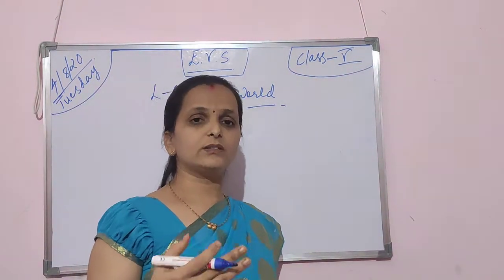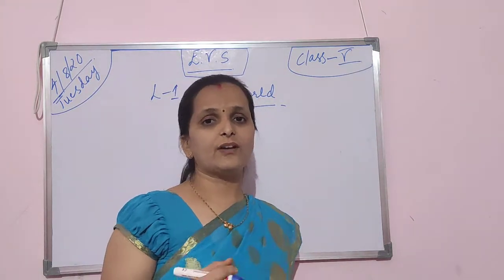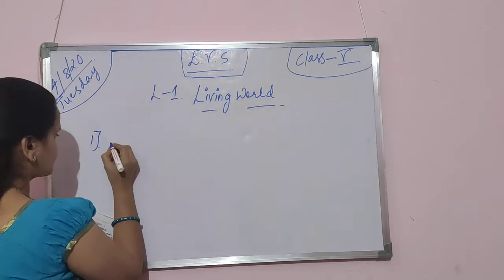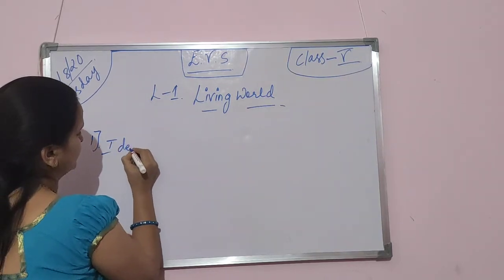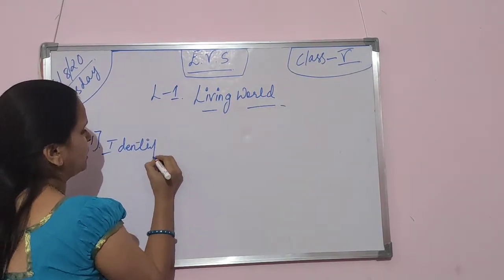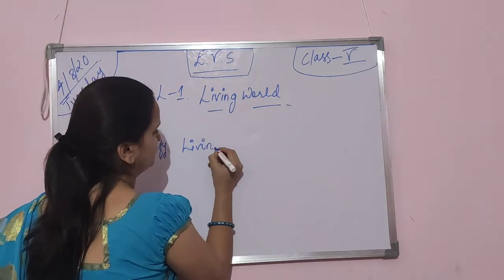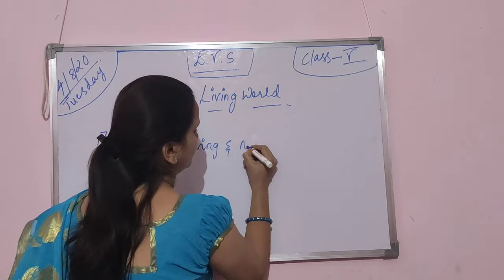But after knowing this, in this lesson mainly we have to study about the 5 points. After reading this lesson, you will be able to identify the living and non-living things.